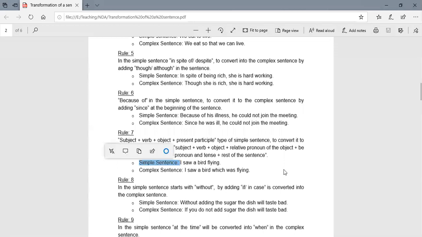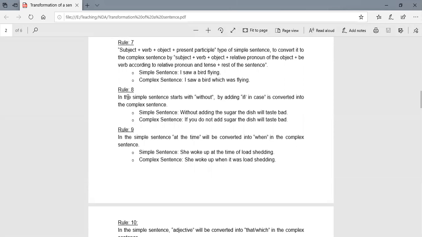Simple sentence: I saw a bird flying. Complex sentence: I saw a bird which was flying. So subject, verb, object plus relative pronoun of the object plus be verb according to relative pronoun and tense plus the other sentence.